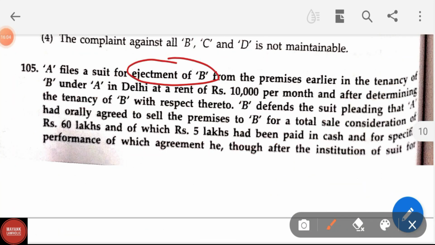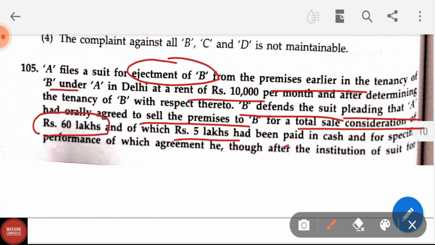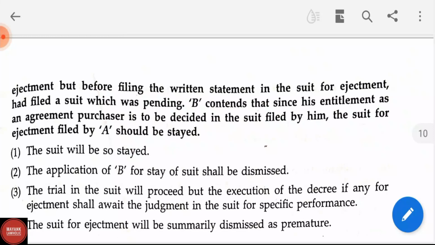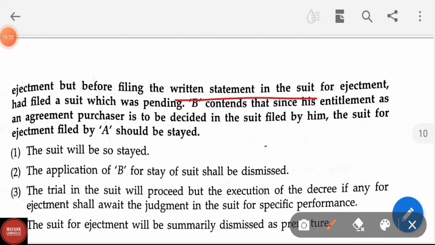Question number 105. A files a suit for ejectment of B from the premises earlier in the tenancy of B under A in Delhi at a rent of rupees 10,000 per month, after determining the tenancy of B. B defends the suit pleading that A had orally agreed to sell the premises to B for total sale consideration of rupees 60 lakhs, of which rupees 5 lakh had been paid in cash, and for specific performance of which agreement he, though after the institution of the suit for ejectment but before filing the written statement in the suit for ejectment, had filed a suit which was pending.